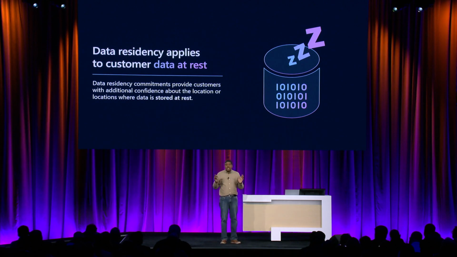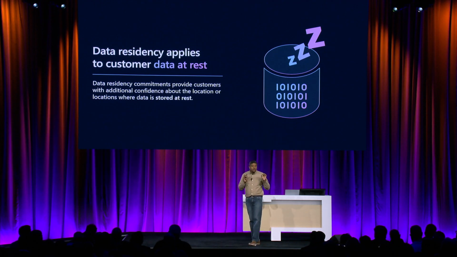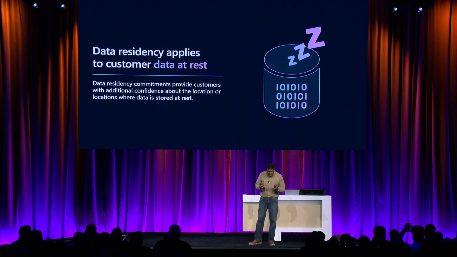Now, we'll talk about data residency. It's a type of commitment that we make on top of those defaults that we just talked about and applies to the location of data at rest. Microsoft 365 data at rest can include, for example, files that you upload to SharePoint or OneDrive tenant, Exchange Online mailbox, or Teams chat messages that you have.